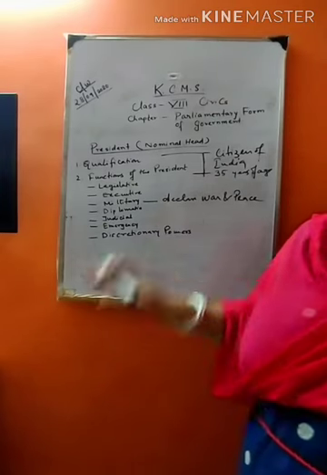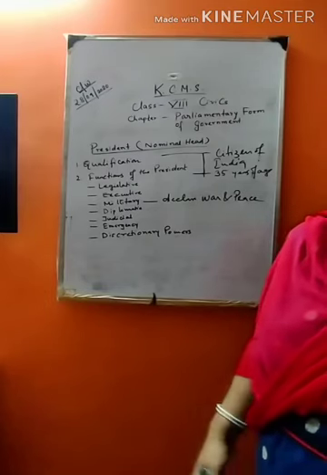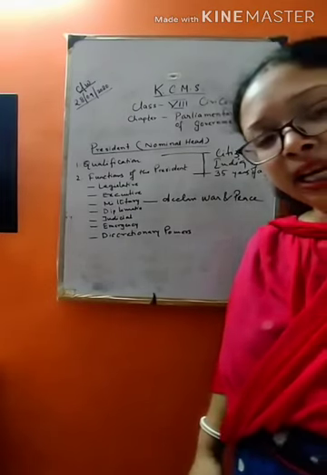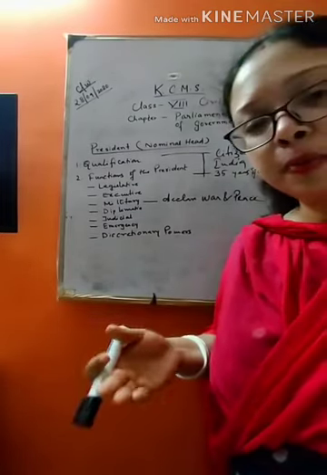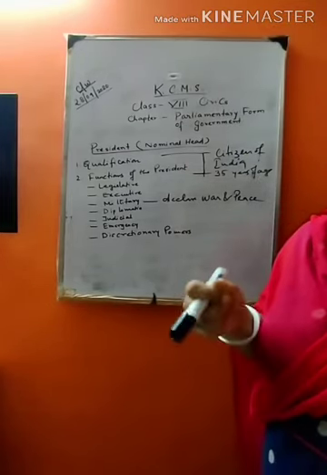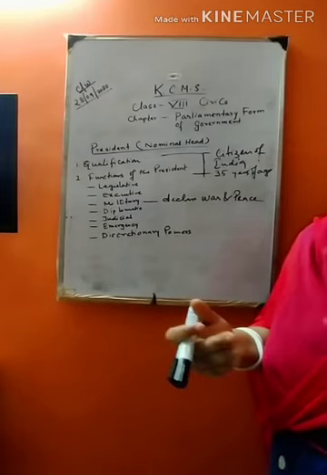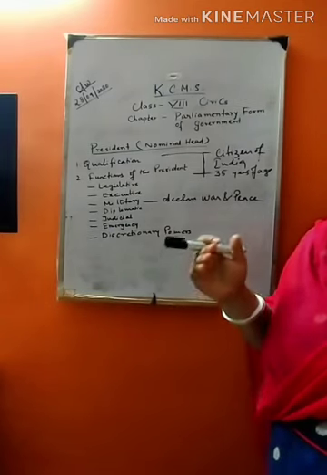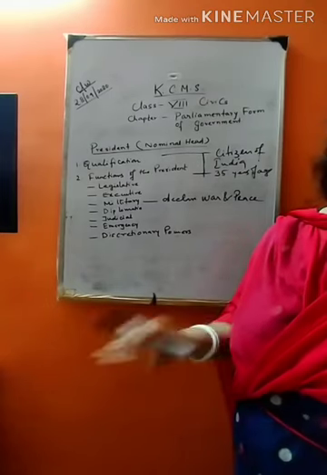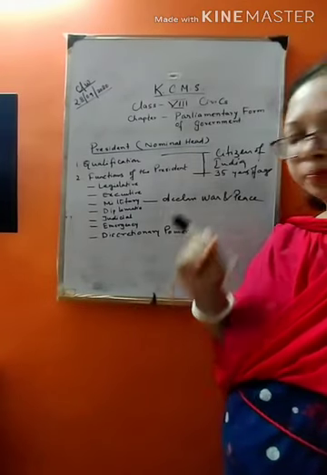Now the judicial powers of the president. The president has the power to grant pardon or reduce the punishment that a person receives in case of a court martial or death sentence. So if a person has received a punishment of either death sentence or life imprisonment, only the president has the right to grant pardon or reduce the punishment. No criminal proceedings can be started against the president while in office. So no criminal proceeding can be started against the president if the president is in office.